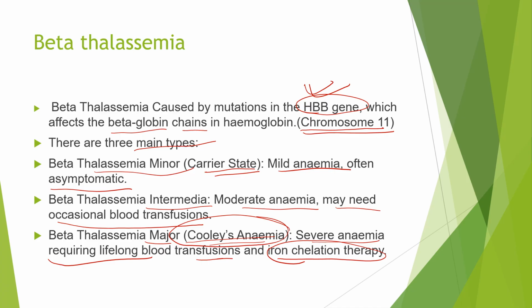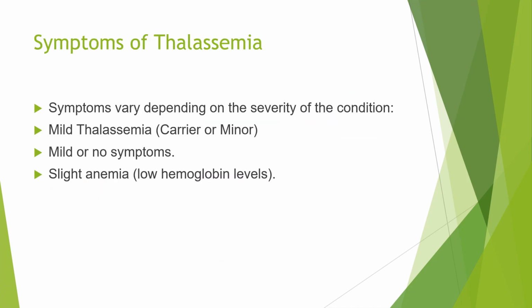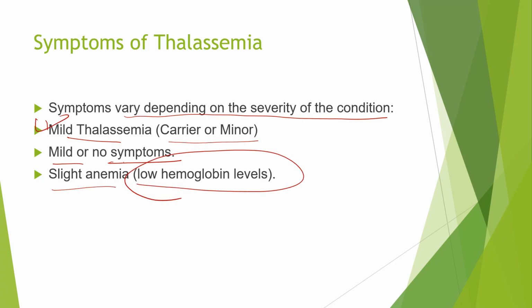Now we will move on to how thalassemia is detected, and what the prevention, cure and treatment are. So what are the symptoms of thalassemia? Symptoms may vary with the severity of the condition. In mild thalassemia, carrier or minor, there are mild or no symptoms: slight anemia and low hemoglobin level. So this is the case of mild thalassemia.